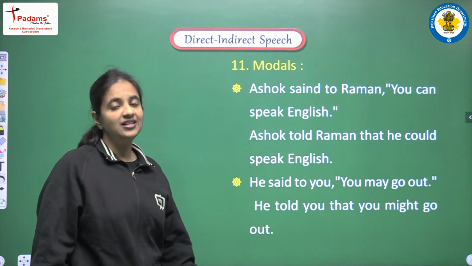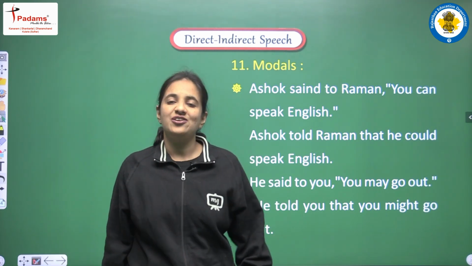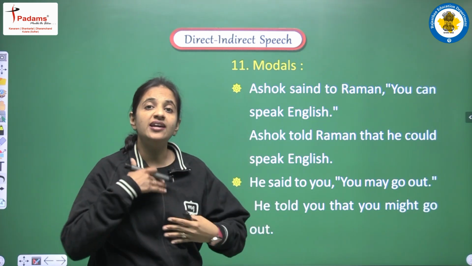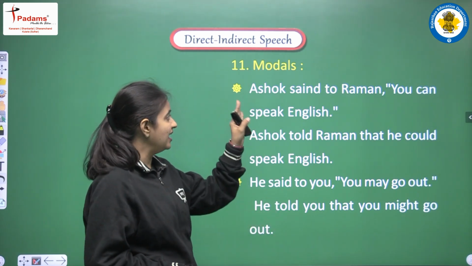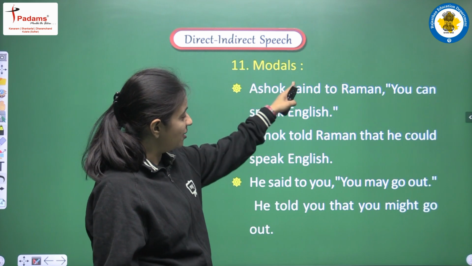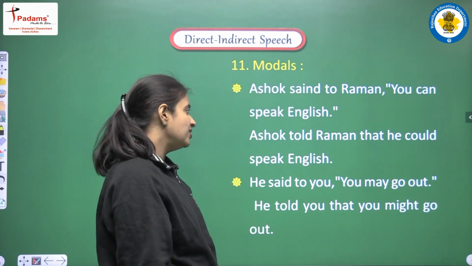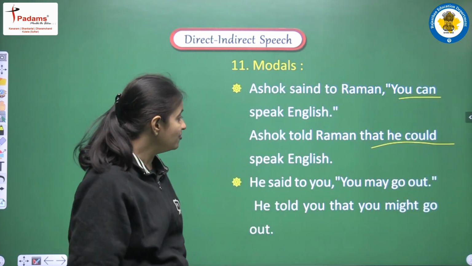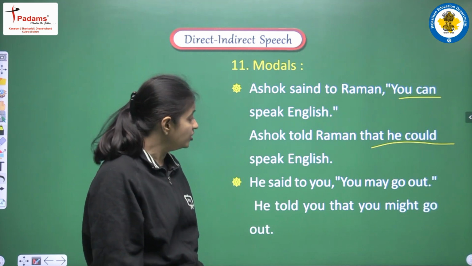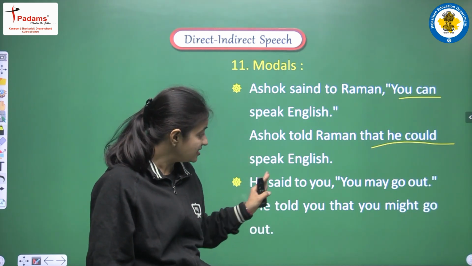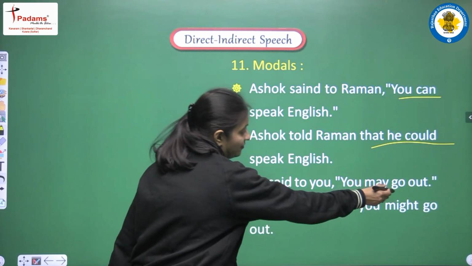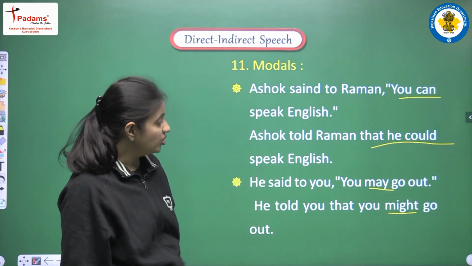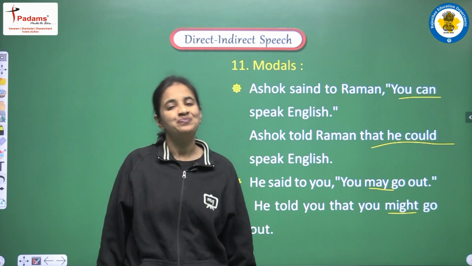Next we have modals. We have discussed modals also, that if we have any modal then how we have to convert it. Modals also have to be converted into their respective past forms. Let's see the example. Ashok said to Raman, you can speak English. Here we have can, so can will be converted into could, and the answer will be, Ashok told Raman that he could speak English. Next is, he said to you, you may go out. We have may, so may will be converted into might, and the sentence will be, he told you that you might go out, okay.